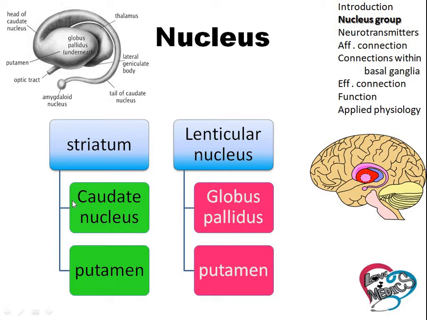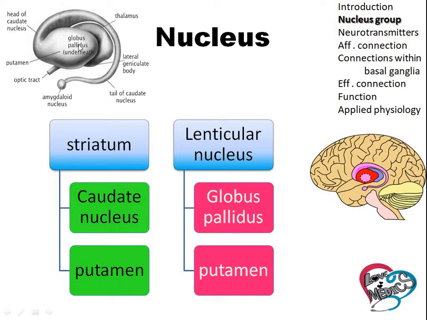Striatum means the caudate nucleus and the putamen. These two nucleus are collectively called striatum, and the globus pallidus and putamen are called lenticular nucleus. This is the caudate nucleus, this one is the putamen, that is striatum, and this one is the globus pallidus.